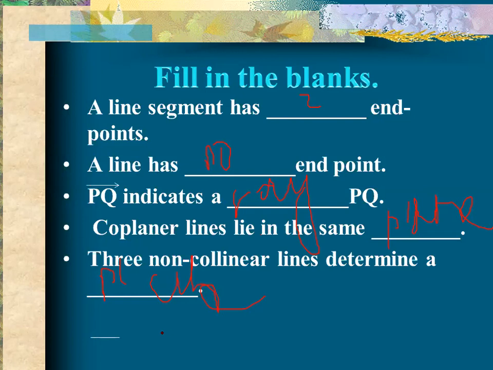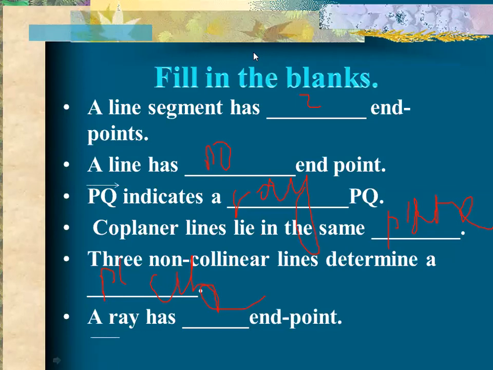Okay, the next question is: a ray has dash endpoints. This is the question for 1 minute. Shahir Junaid. Okay, Shahir, please tell me the answer. A ray has dash endpoint. Okay, then you are right. Maryam, you are right. Alina, wrong. Sameen, you are right.